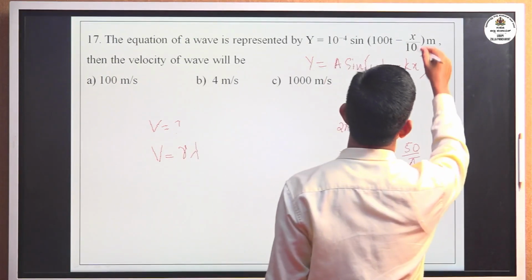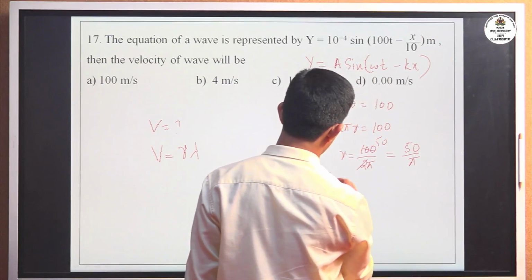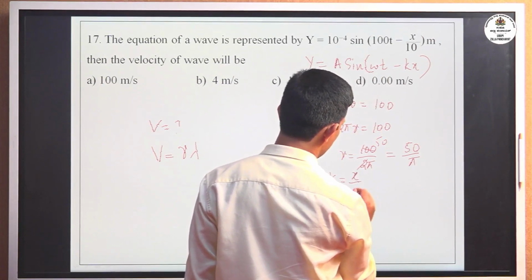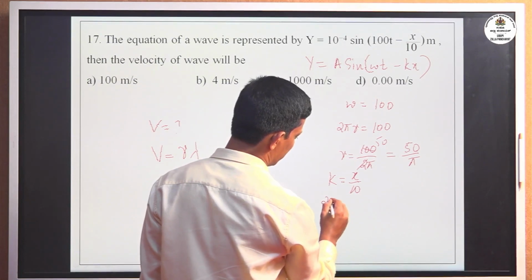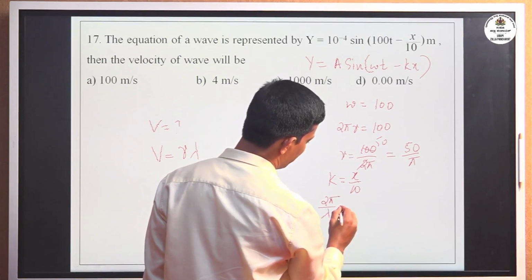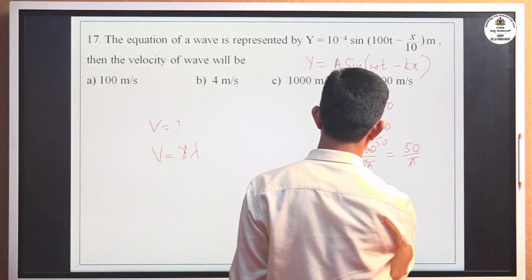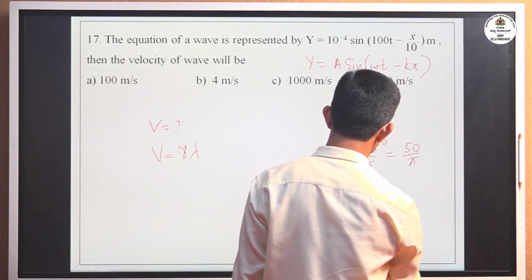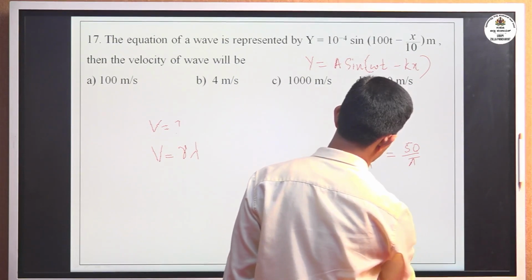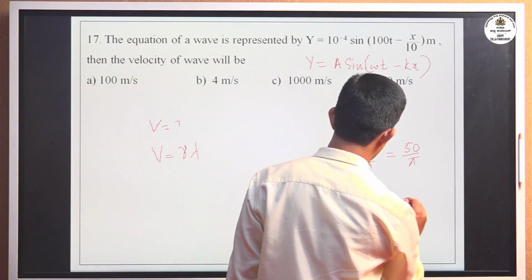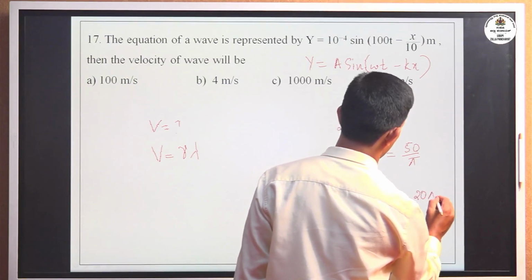Now comparing k, we get k equal to x divided by 10, per unit x, so 1 by 10. Expression for k is 2 pi by lambda equal to 1 by 10, that implies lambda equal to 20 pi.